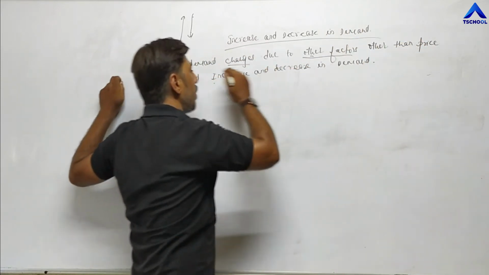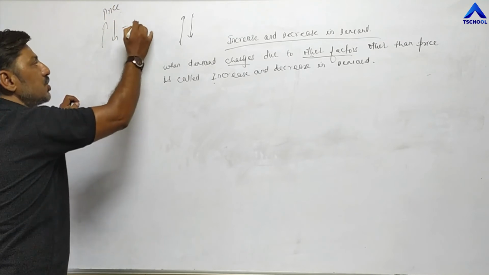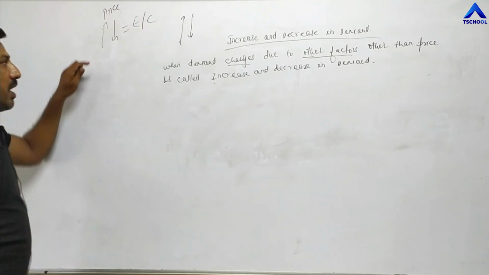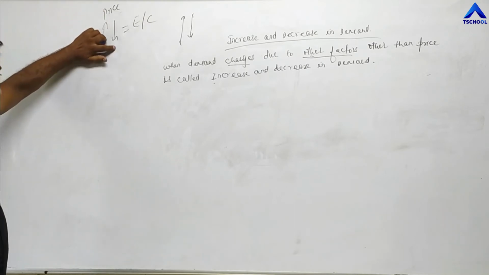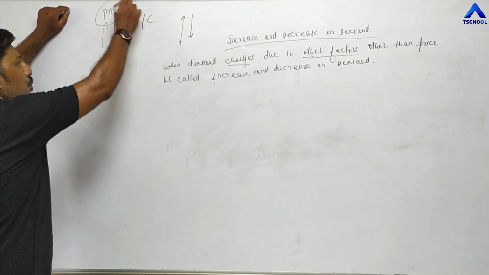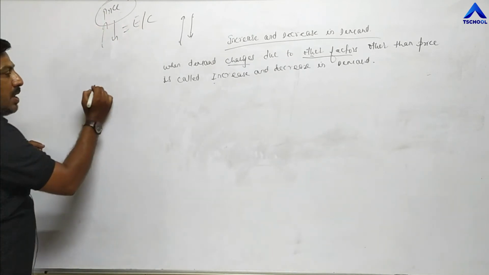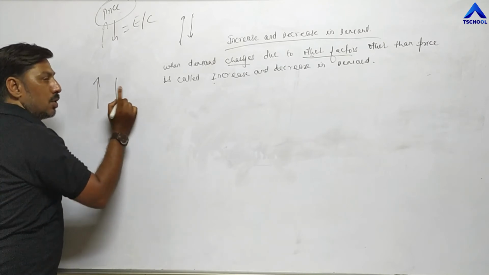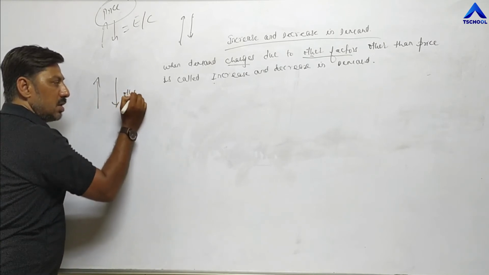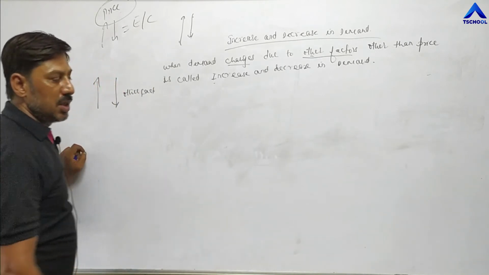When demand increases or decreases due to price, then it is called expansion and contraction. But when demand increases or decreases not due to price, but due to other factors, then it is called increase in demand and decrease in demand.